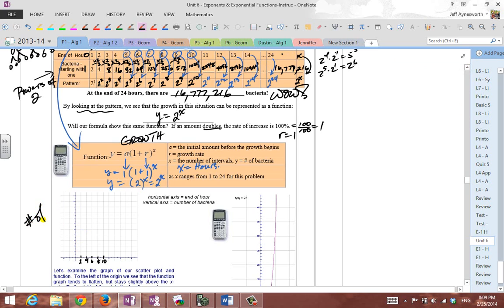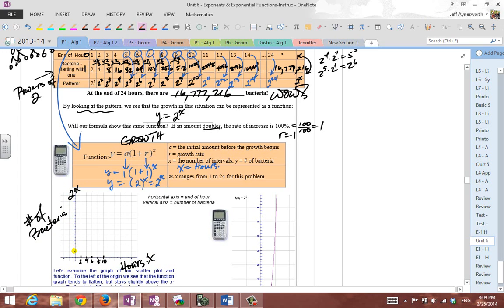So this right here is the number of bacteria. And this is the number of hours here, x, and this right here is going to be 2 to the x, or y equals 2 to the x. All right, so here we go. We're going to have to graph this. So at x equals 0, we get 1 bacteria. Now, but we got to scale the axis.